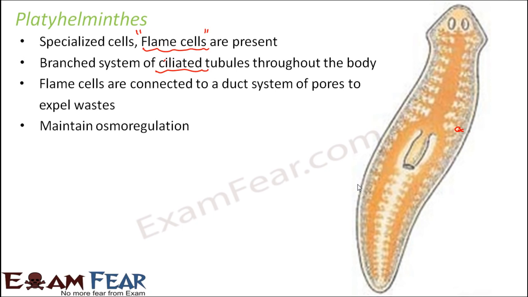These flame cells also help to maintain osmoregulation. What is osmoregulation? This is a term used for the ionic balance of the body. That is, it helps to maintain the correct water and ionic balance of the body. Whenever excretion happens, it not only takes out the waste materials, it also takes out the excess of water or the excess of ions which might be present in the body. So this is how platyhelminthes excrete.